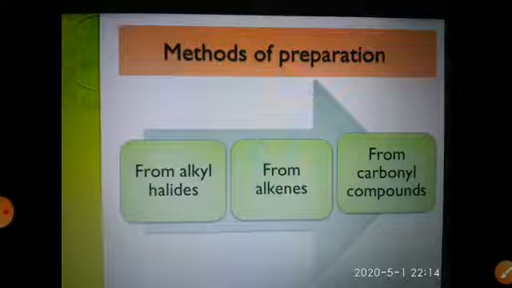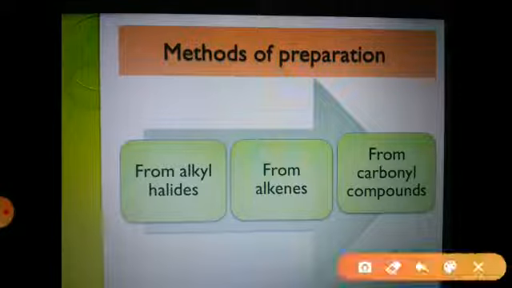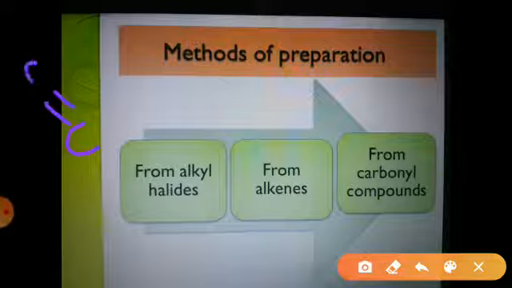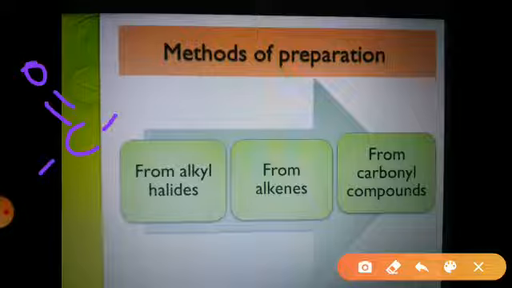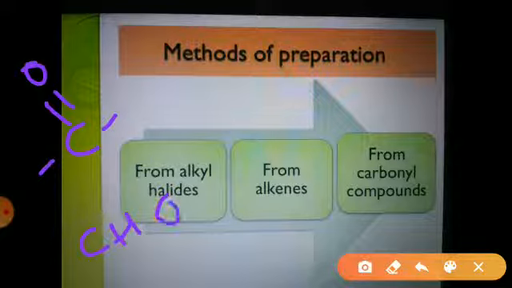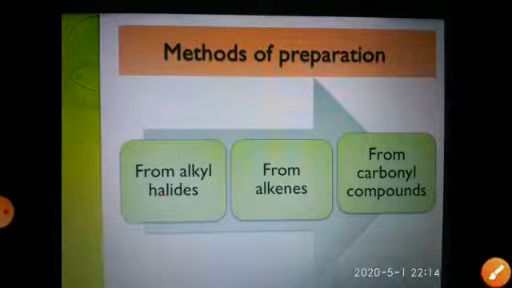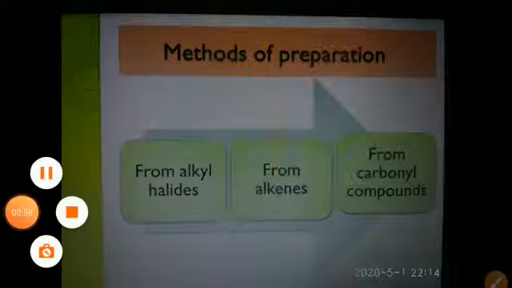As all of us know, the carbonyl compounds are those compounds which have the C double bond O group in them. So from those carbonyl compounds we are going to prepare the alcohols. That means the C double bond O group is to be converted into CHOH group. So here we are seeing the formation of alcohol. So the methods of preparation of the alcohols from the carbonyl compound.